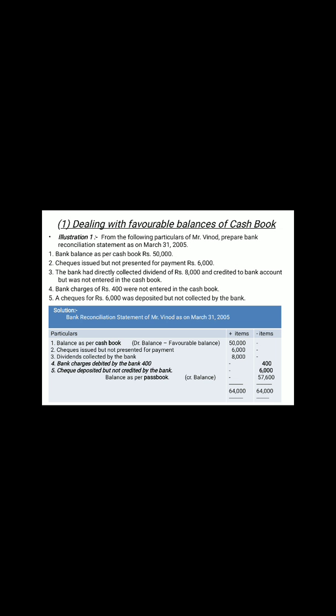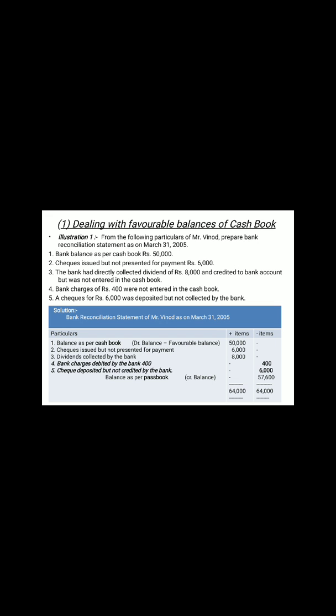Now you may see one example here. The question says: from the following particulars of Mr. Vinod, a businessman, prepare the bank reconciliation statement on 31st March 2005. It means the reconciliation is being prepared on 31st March, so you have to write in this format. The solution is given: bank reconciliation statement of Mr. Vinod on 31st March 2005. This is the title of the solution.